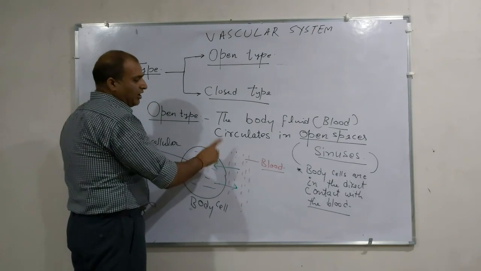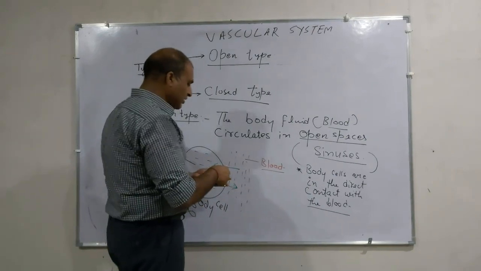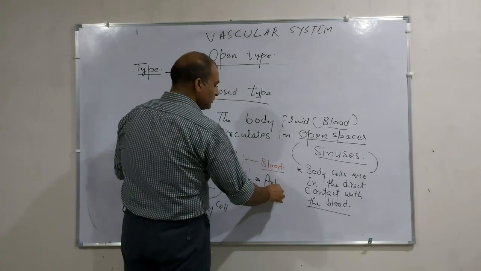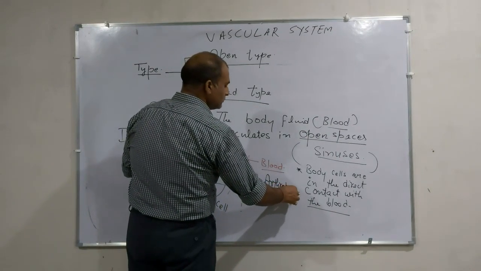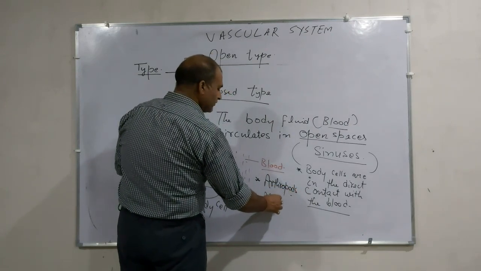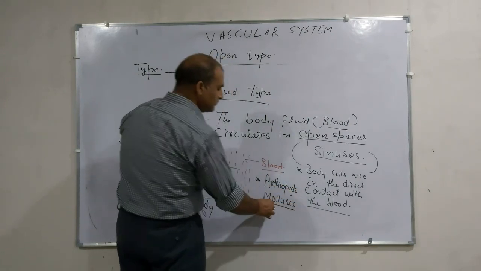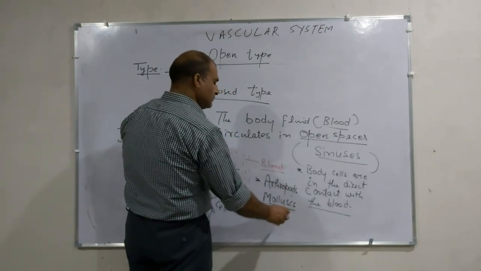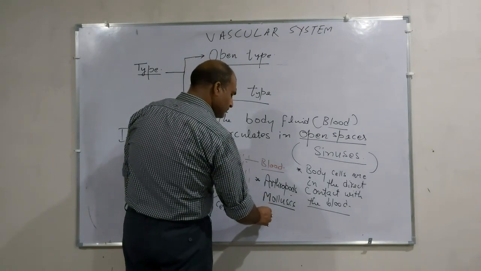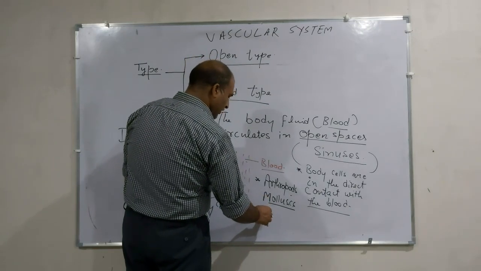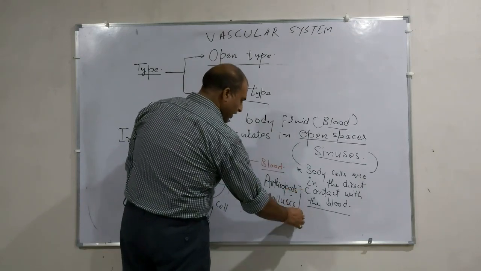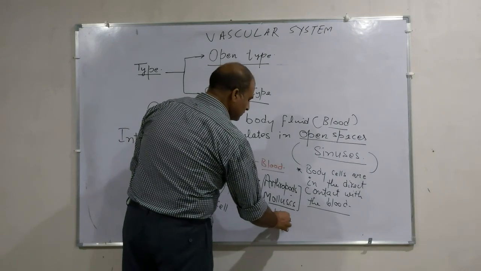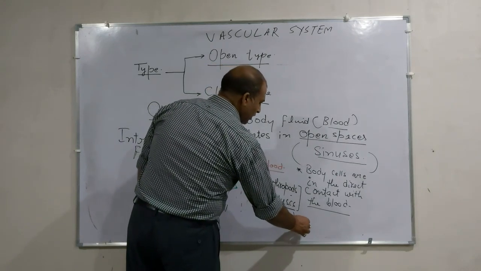Now, you can consider the examples where the open blood vascular system is found. These are arthropods, mollusks, and certain other animals, but mostly you can exemplify here the echinoderms also.